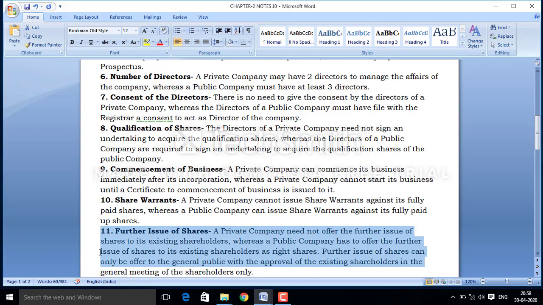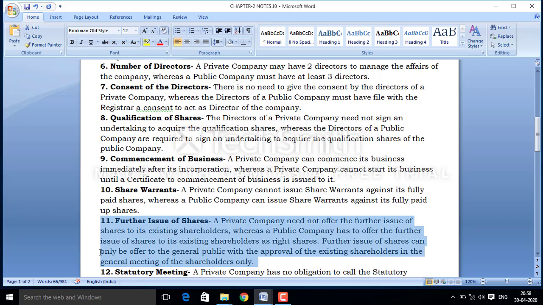The company will offer the issue of the share first to A and B, and after that if they deny or if the rest of the shares are left, then the company will offer to the public. So these terms must be clear in the general meeting of the company or in the shareholders meeting of the company.